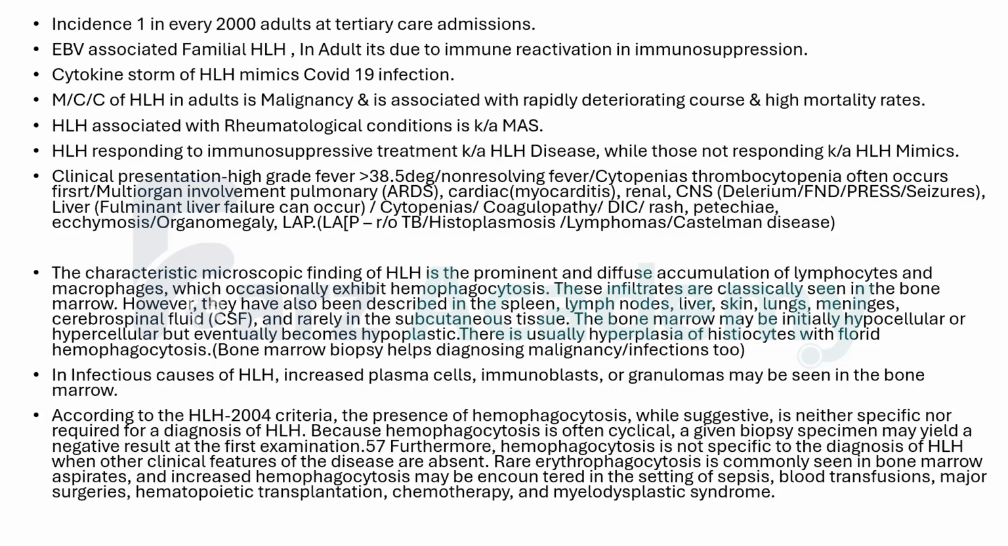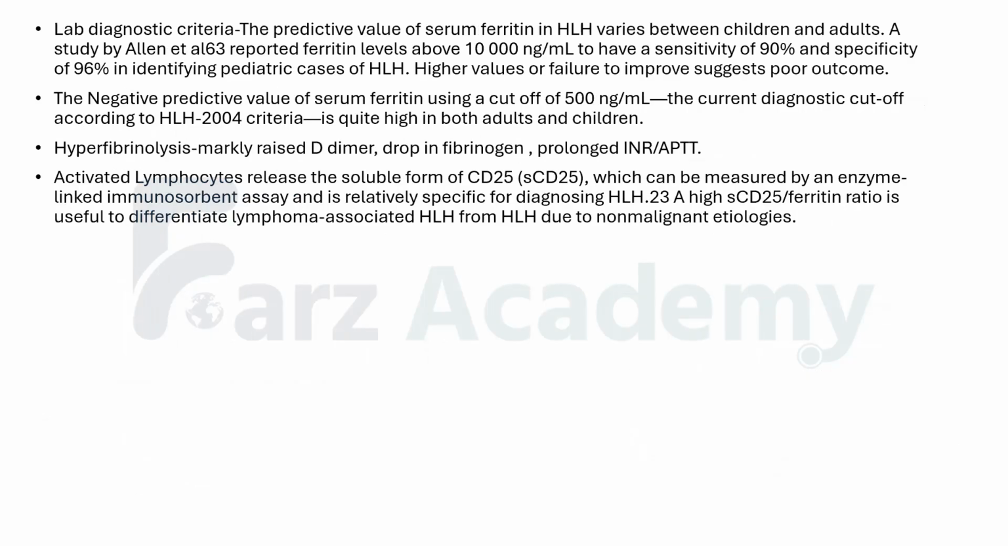Again, for lab diagnostic criteria, serum ferritin is very important. It has a negative predictive value, and the cutoff is 500. So if your serum ferritin value is less than 500 nanogram per ml, then according to the HLH 2004 criteria, you can rule out HLH. But to diagnose HLH, I will show you the table, next table. You need at least 5 out of 8 criteria. So a single ferritin value will not diagnose it, but definitely it has a negative predictive value.